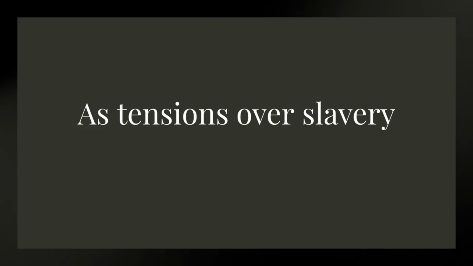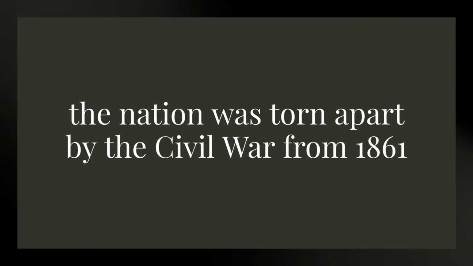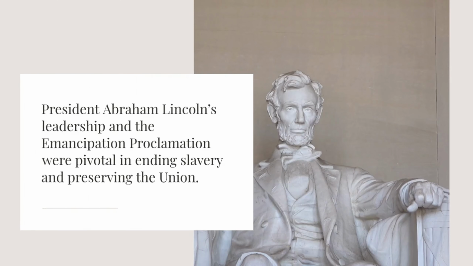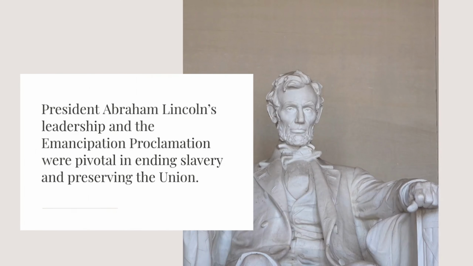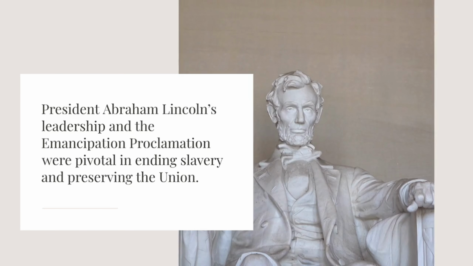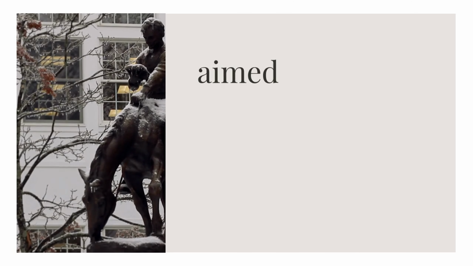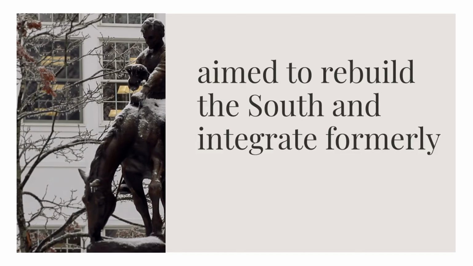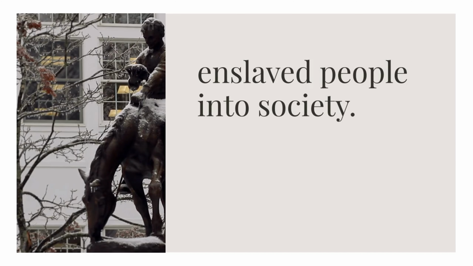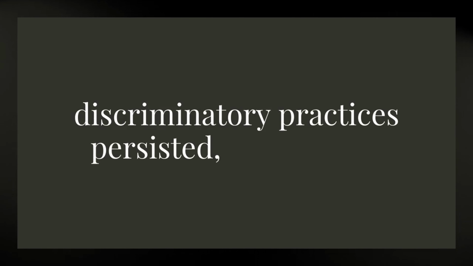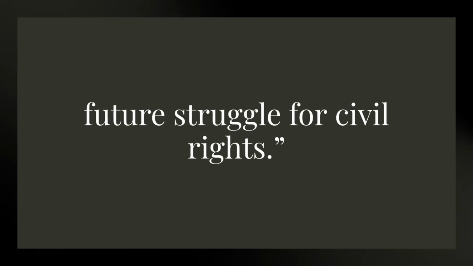As tensions over slavery and states' rights grew, the nation was torn apart by the Civil War from 1861 to 1865. President Abraham Lincoln's leadership and the Emancipation Proclamation were pivotal in ending slavery and preserving the Union. The post-war period, known as Reconstruction, aimed to rebuild the South and integrate formerly enslaved people into society. Despite progress, racial tensions and discriminatory practices persisted, shaping the future struggle for civil rights.